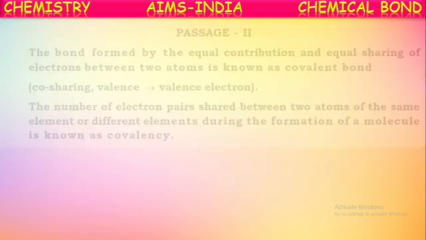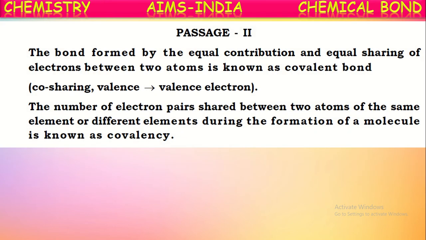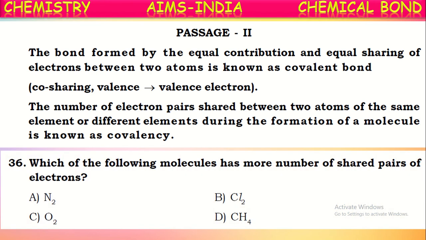Okay. Next, one more passage is given here. The bond formed by equal contribution and equal sharing of electrons between two atoms is known as a covalent bond. Okay, about the covalent bond, they're going to give some questions here. See the first one. Which of the following molecules has the greatest number of shared pairs of electrons? Shared pair of electrons means the pair of electrons which are participating in the bond formation. The pair of electrons which are present in the valence shell of an atom and not participating in the bond formation is called a lone pair. Now they're asking about shared pairs of electrons.